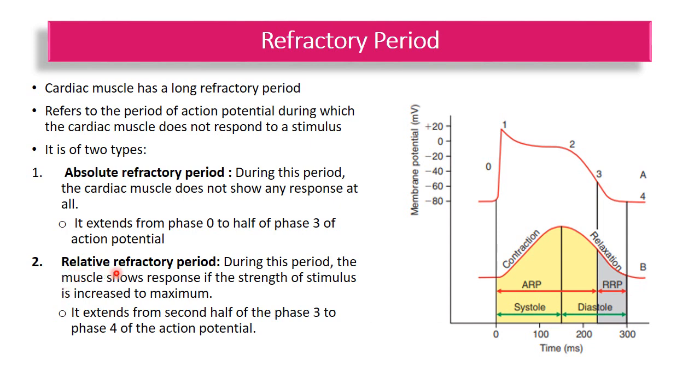Now the second type of refractory period is the relative refractory period. During this period, the muscle shows a response if the strength of the stimulus is increased to maximum, and it extends from the second half of phase 3, that is the repolarization. And here it is at the relaxation. At the end of the relaxation, the muscle can be stimulated if the stimulus is given at maximum strength.